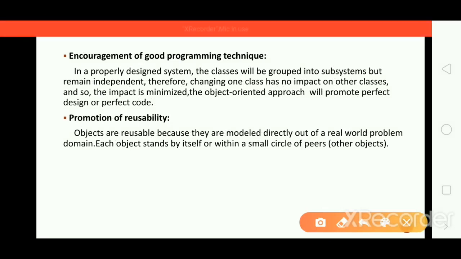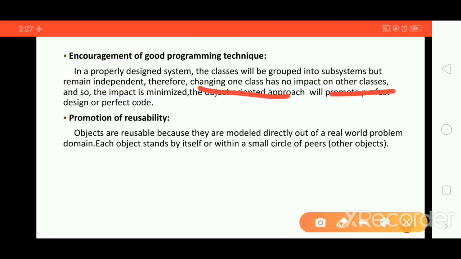Encouragement of good programming technique. Suppose you group your classes into a subsystem. That does not mean that the classes you are grouping into the subsystem are dependent on each other. They are not actually depending on each other. Therefore, changing one class has no impact on another class.